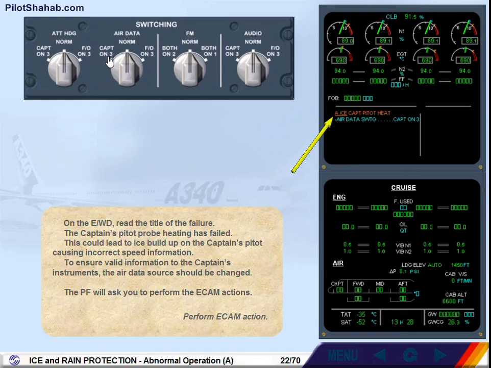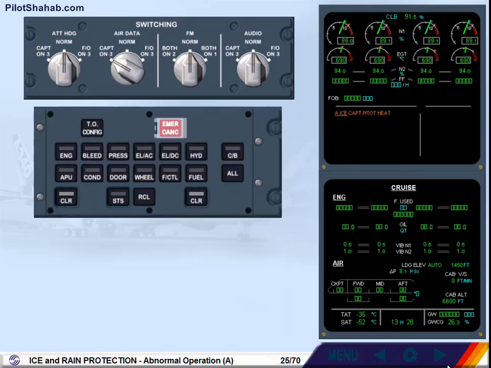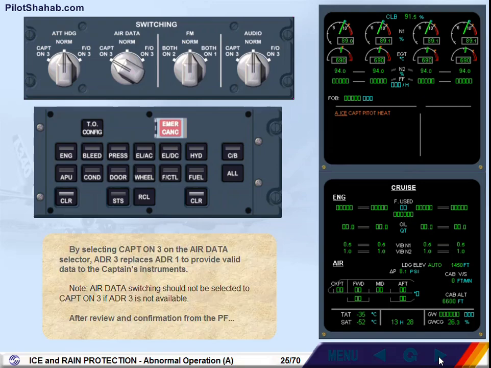Perform ECAM action. By selecting Captain on 3 on the Air Data selector, ADR3 replaces ADR1 to provide valid data to the captain's instruments. Note, air data switching should not be selected to Captain on 3 if ADR3 is not available. After review and confirmation from the pilot flying, clear anti-ice.